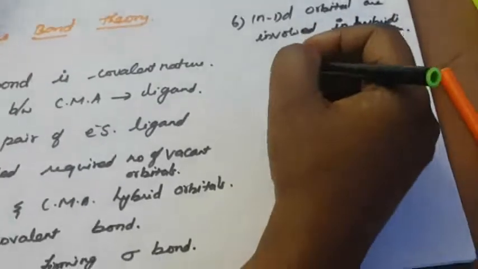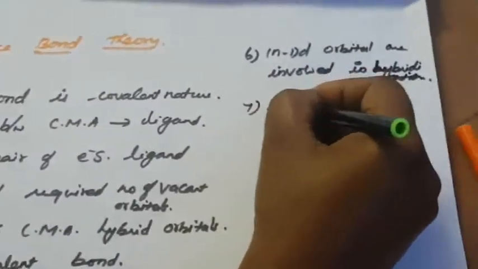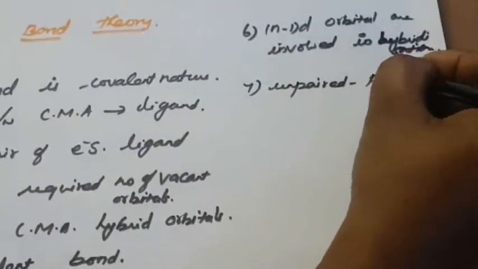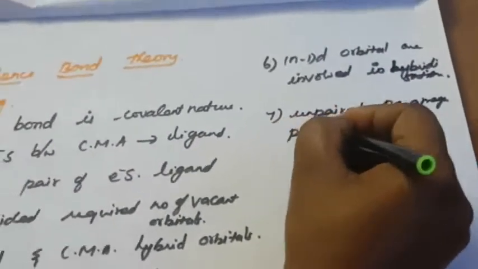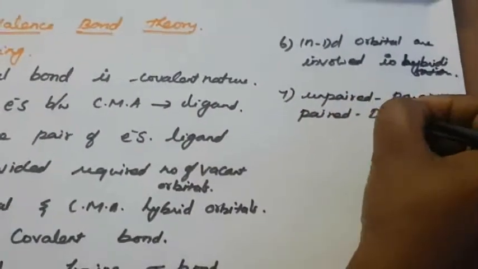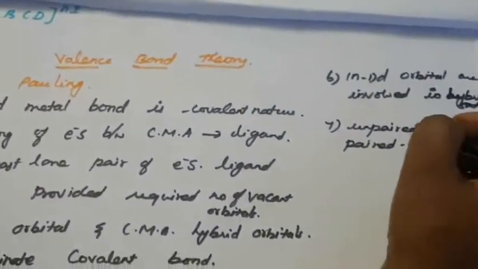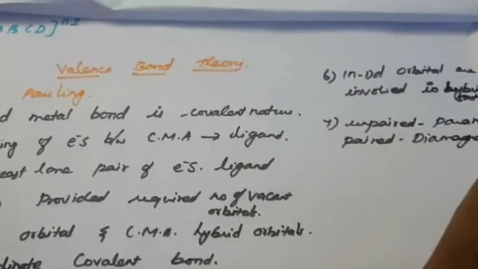Suppose an unpaired electron is there. Unpaired electron relates to the magnetic character. If an unpaired electron is present, that is called paramagnetic. If the electrons are paired, that is called diamagnetic. This is already studied.